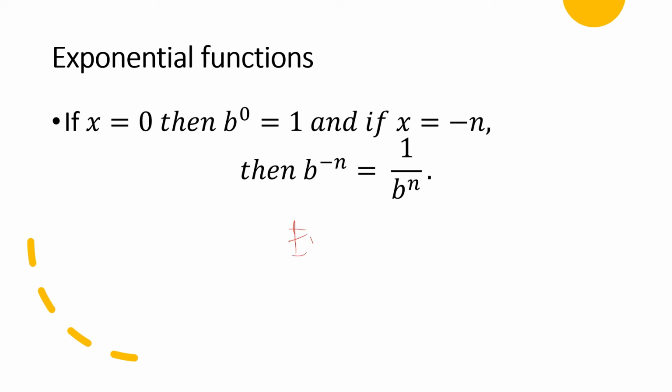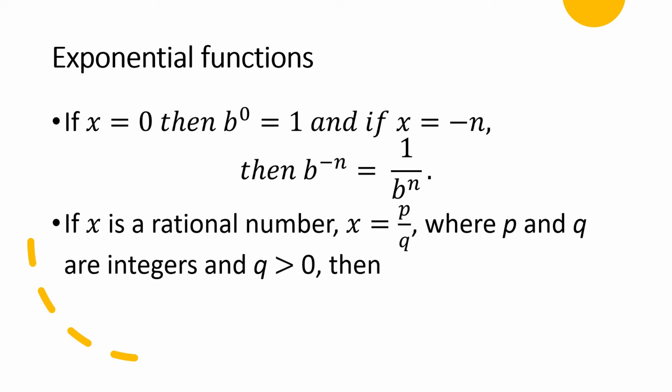For example, if 4 raised to negative 2, then that is equal to 1 over 4 raised to 2, which is equal to 1 over 16. Okay? So take note of the important remarks for an exponential function.